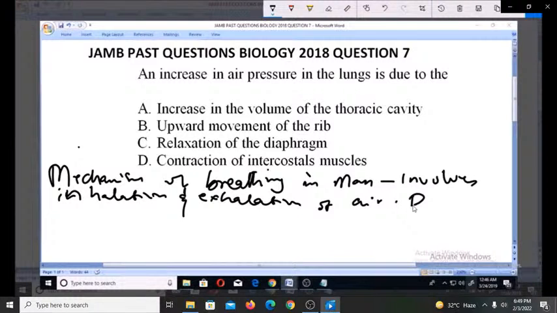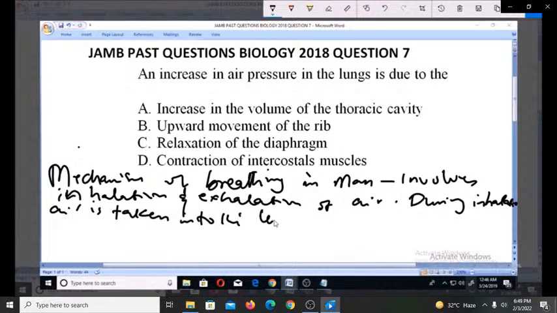Now we have that during inhalation, what actually happens during inhalation? During inhalation, air is taken in into the lungs. That's what happens during inhalation. Air is taken in into the lungs.